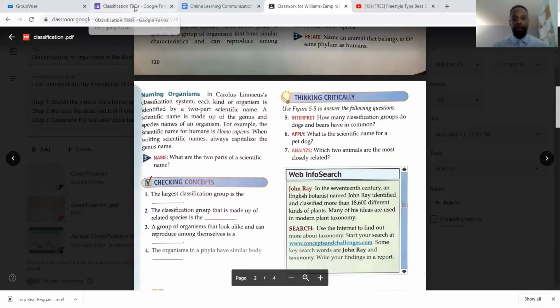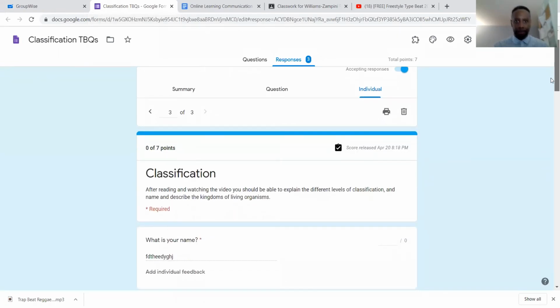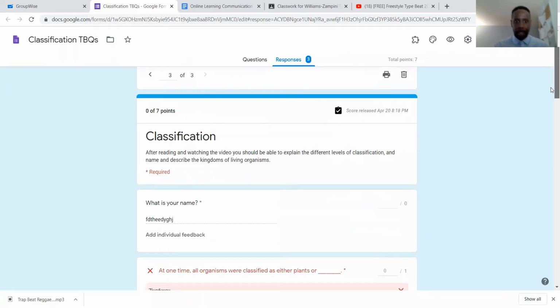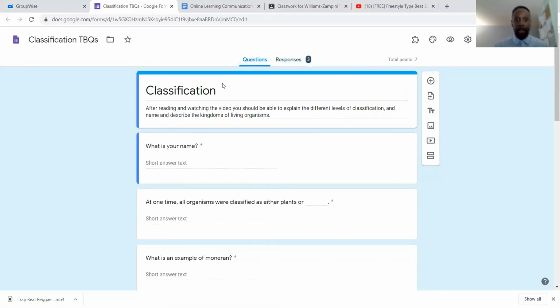All right, so let's bounce over to the actual form. Here we're at the Google Form, and we're going to read the instructions. After reading and watching the video, you should be able to explain the different levels of classification and name and describe the kingdoms of living organisms. So you do have to read that. However, I'll show you how to get the answers to the questions quickly. What is your name? You have to put that in so I can give you credit.